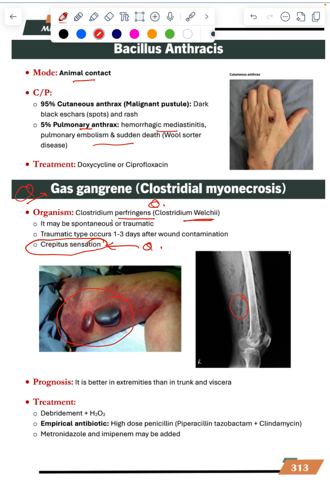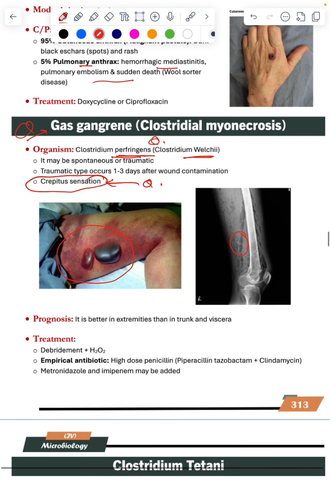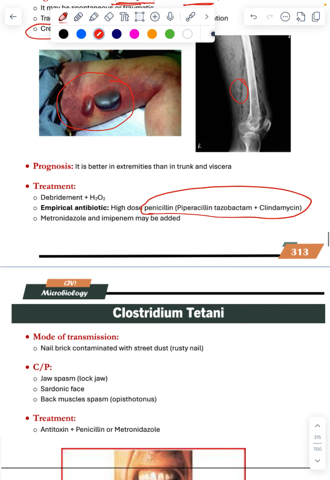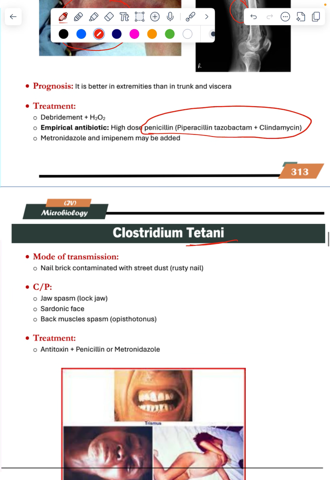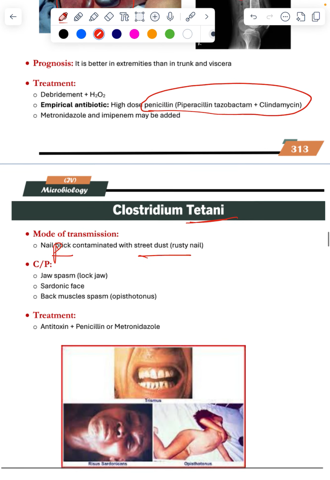This is tetanus toxoid. Nail prick, a nail prick contaminated with dust, a rusty nail. Lockjaw, risus sardonicus facies, back muscle spasm, opisthotonus. Just now we covered Clostridium perfringens, tetani, and difficile. All this is important. Clostridium difficile is very commonly asked.